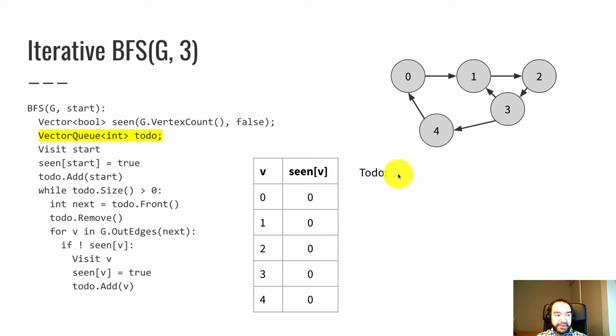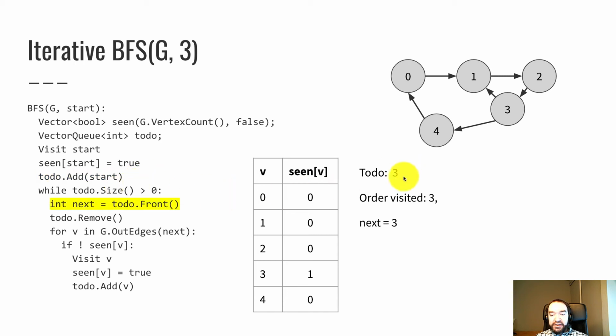There's nothing in it. The first thing we do is visit start. I'm going to keep track of the vertices in the order we visit them here, just like we did before. So the first vertex that gets visited is 3. And we set 3's scene flag to true. See in the vector here, that's a 1, that's a true. And then add the start vertex, which is 3, to the to-do queue. So the queue has 3 as the one and only element in it. And now we go into the main work loop that repeats as long as the to-do queue isn't empty yet.